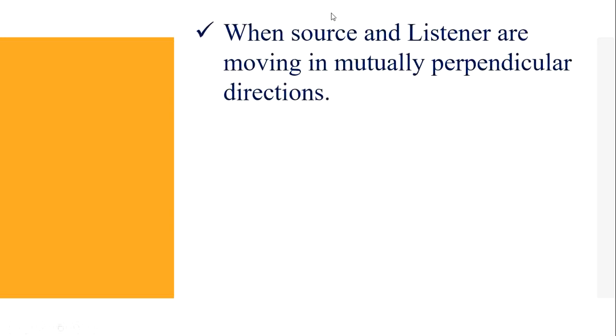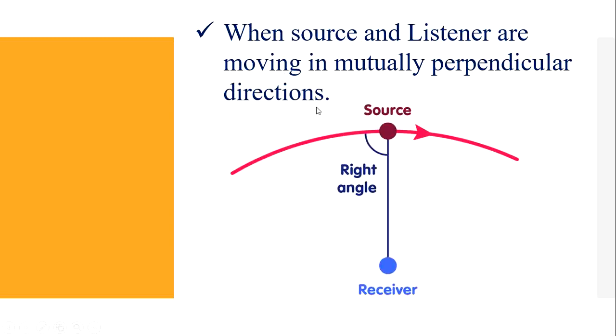Next one, when the source and listener are moving in mutually perpendicular directions. See this diagram. Source and listener, both of them are moving in perpendicular directions. The source is moving in this direction and the listener is moving in this direction. So both are perpendicular to each other. When both of them are perpendicular to each other, there is no Doppler effect.